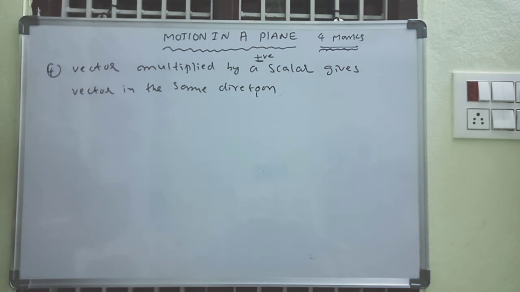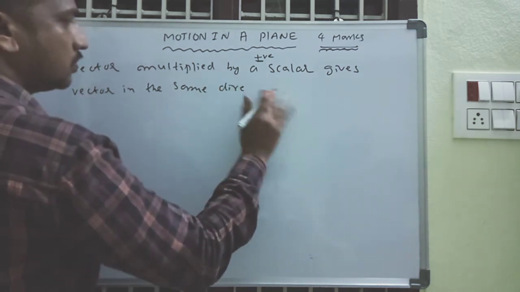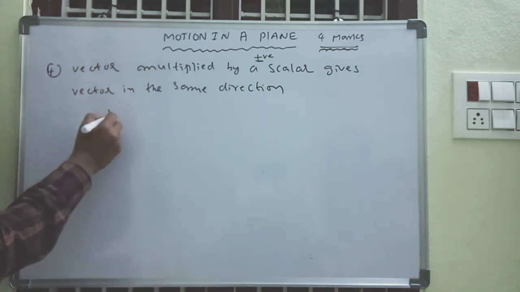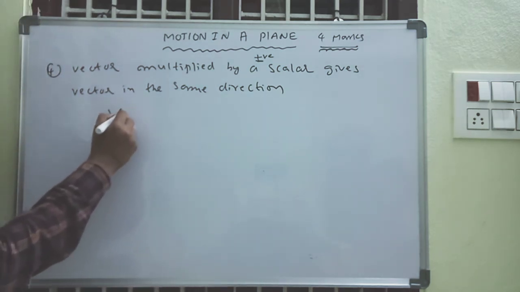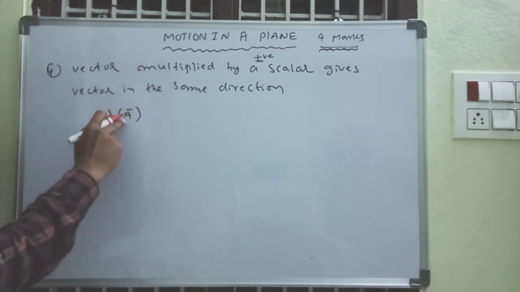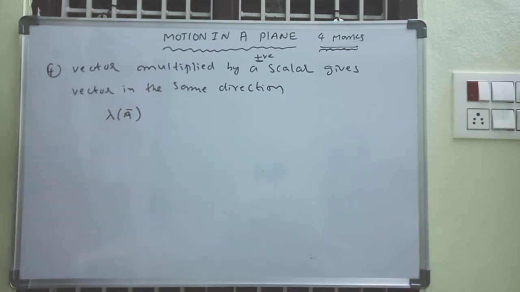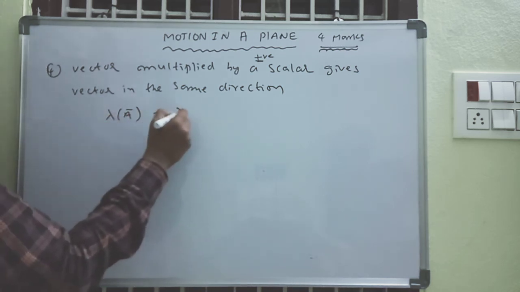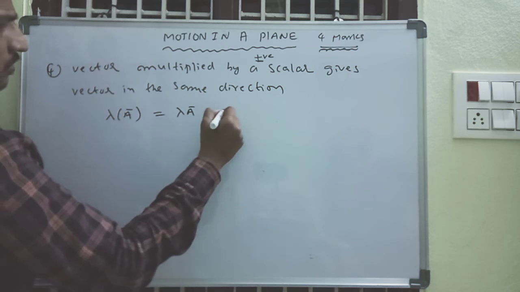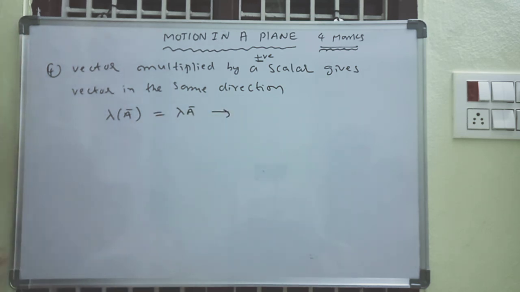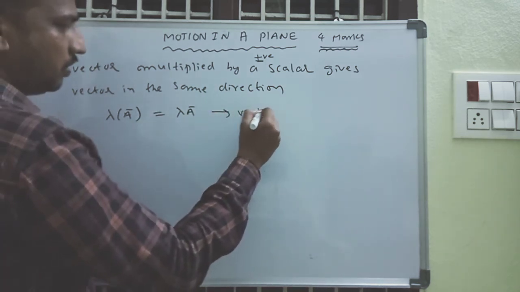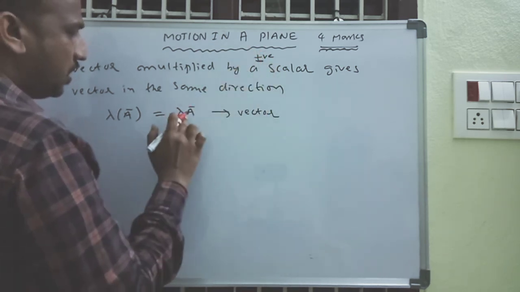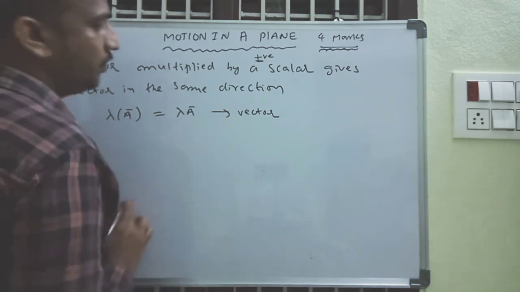See here, lambda is a scalar quantity multiplying with a vector, and we get lambda A. This is positive, and this is also a vector. Positive means same direction. This direction and this direction are the same.